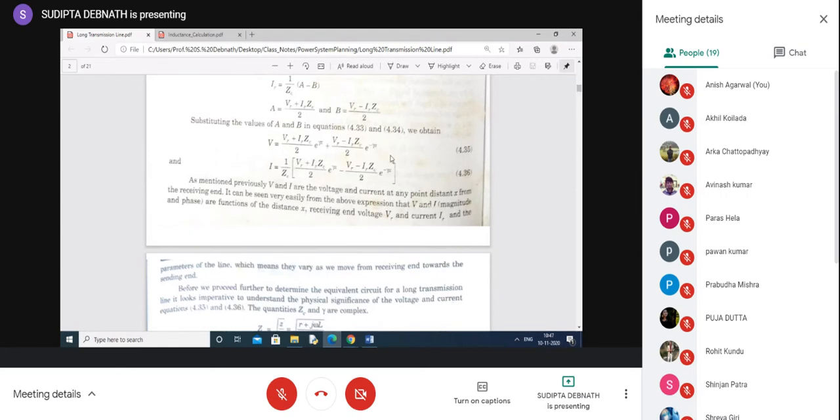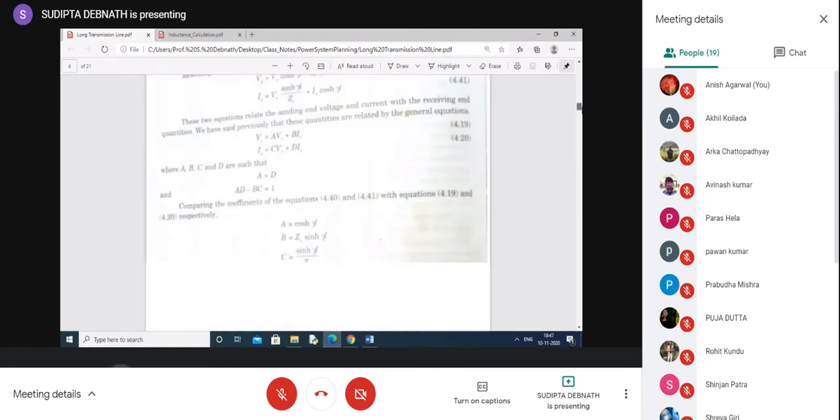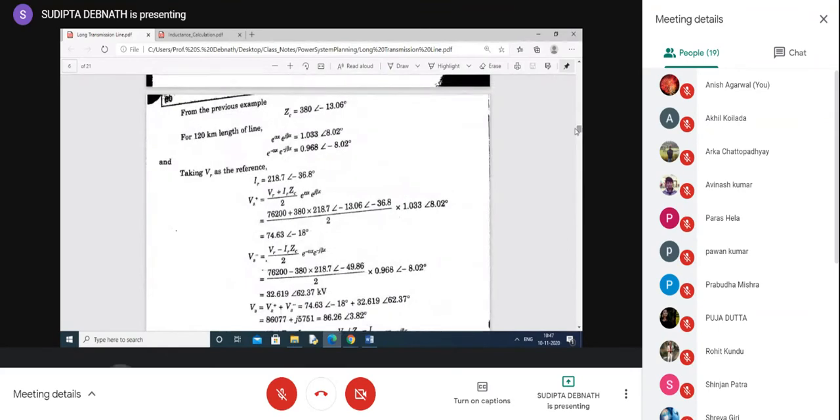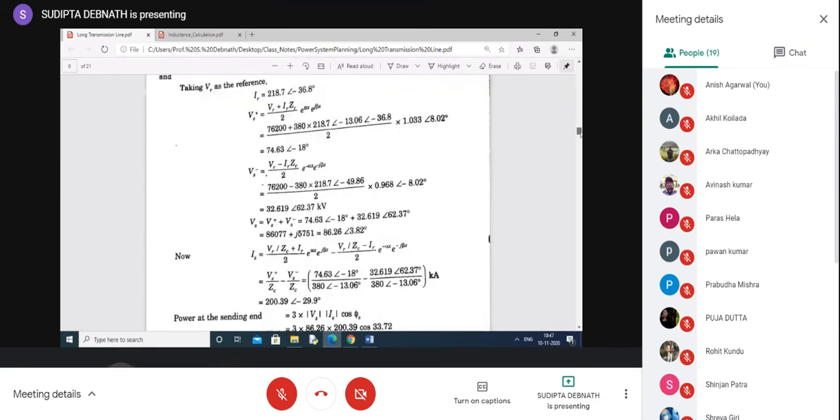So both coefficients of e to the power gamma x and coefficient of e to the power minus gamma x, they have used both the coefficients. They have calculated separately for incident and reflected. Then they have added. It is nothing but they have just considered this one as the first part, this one as the second part. So what is the voltage? It is a summation for incident and reflected wave. Similarly, current also is a summation of incident and reflected wave. They have added these two values and they have calculated these values.